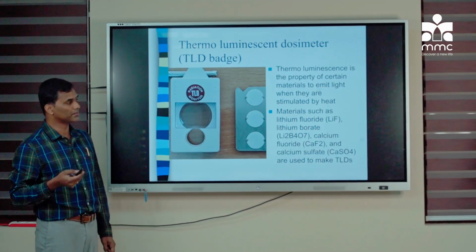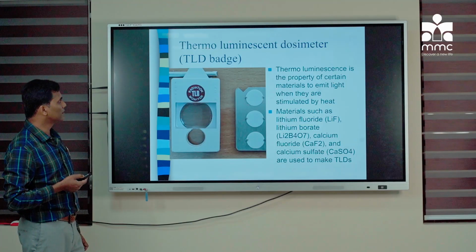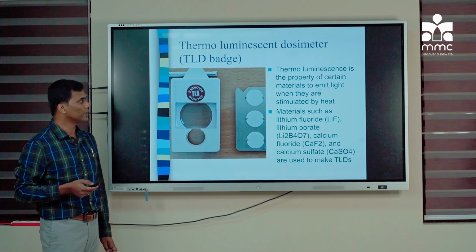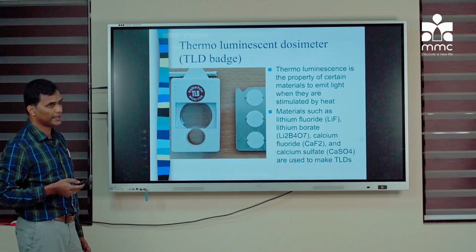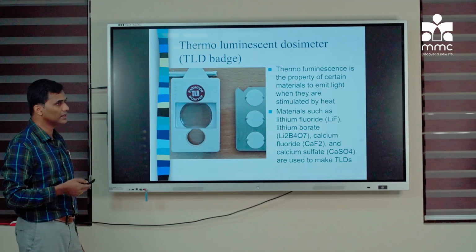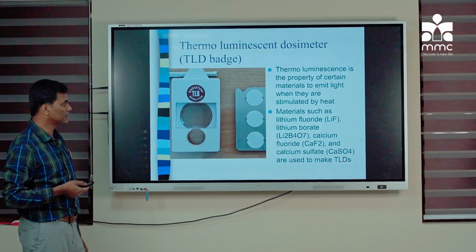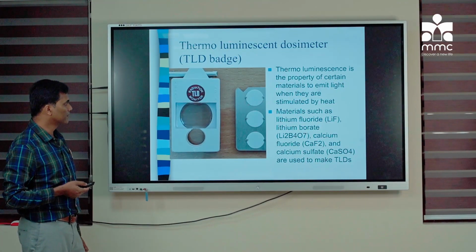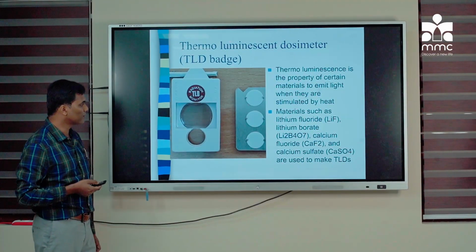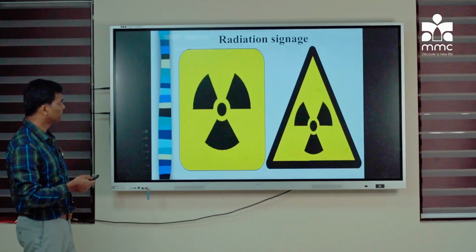This will be assessed by the Bhabha Atomic Research Centre. The method is thermoluminescence, which is the property of certain materials to emit light when they are stimulated by heat. Based on the amount of radiation received by the material, the luminescence will be different, so they can quantify the amount of radiation received by the worker. TLDs are made up of lithium fluoride, lithium borate, calcium fluoride and calcium sulfate.